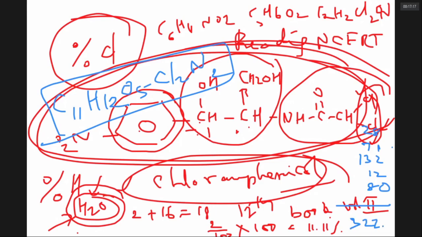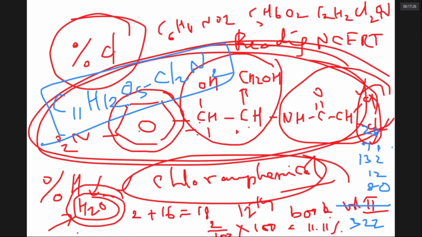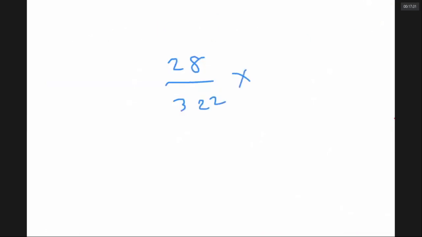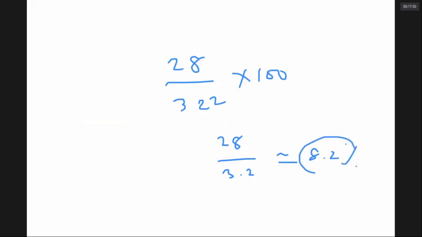So percentage of nitrogen is, say, 28 by 322 into 100. It is roughly equal to 28 by 3.22. It is nearly equal to, how many times it will go? 9%. No, 9. 40, it will be 8. It is 8 point something. 8.2%. Sir, this problem, how much time it has taken?